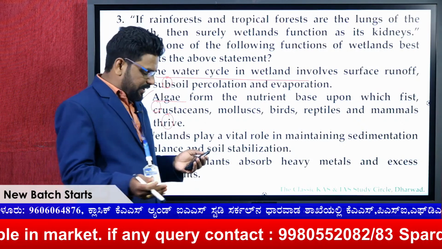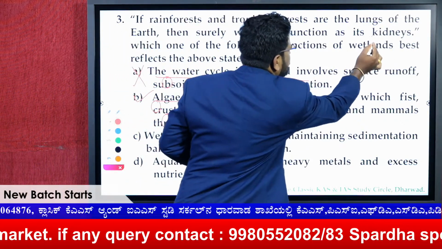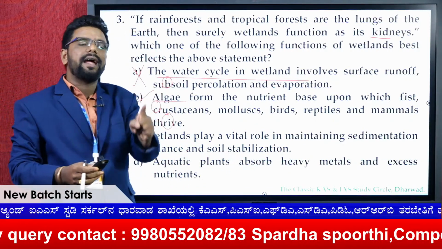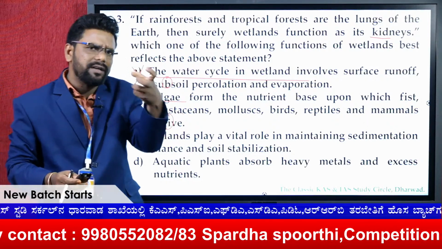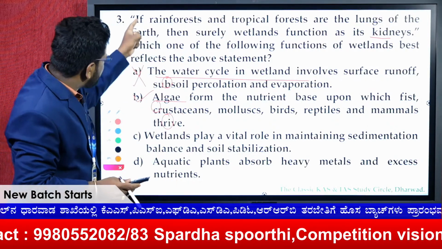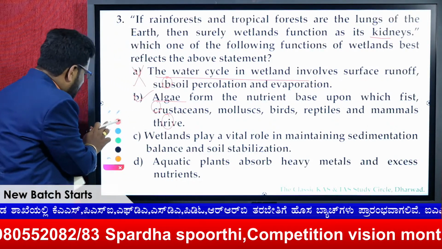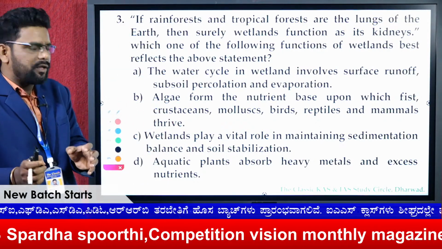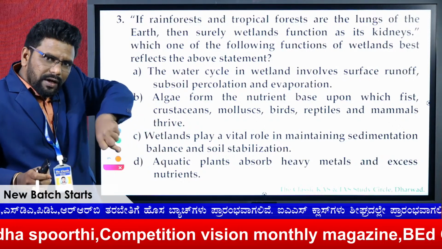So it's very simple: kidney means that it actually filters the waste. That means if I say the wetlands are the kidneys, they have to filter something, right? And here just go with the statements which resemble that, to filter the waste.